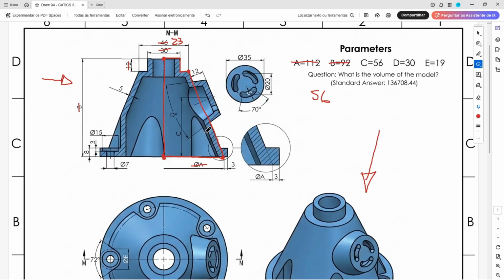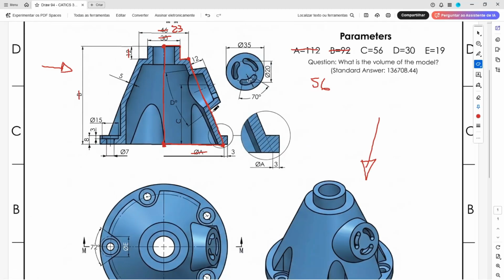And now we will create the cylinder here. So the first thing that we make, we'll create a line here for reference with 12 millimeters of length, and the distance between this point here and the center point is letter C, 56 millimeters. And we will create a plane here, and make sure that this line here is perpendicular with this face.